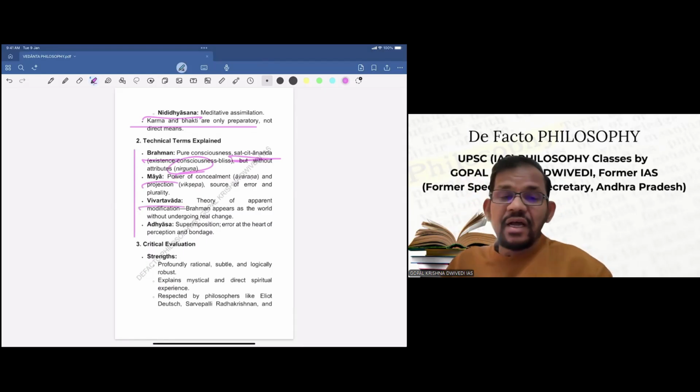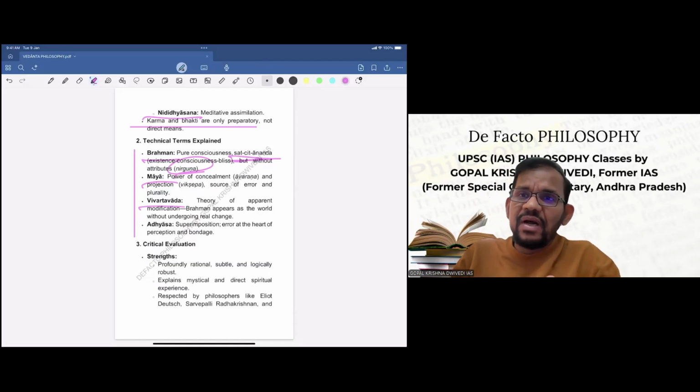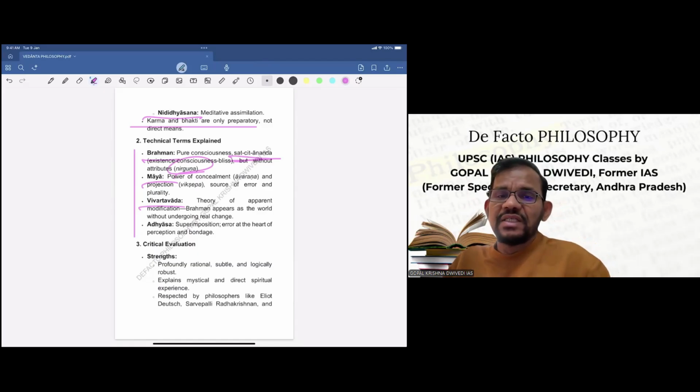Then another important term is Vivartvad. Vivartvad is the theory of apparent modification. Brahma appears as the world without undergoing any real change. So this is called the theory of Vivartvad. We will also go to Ramanujacharya, who gives the theory of Parinamvad. So Vivartvad and Parinamvad are two different theories. Parinamvad says that the world undergoes real change.